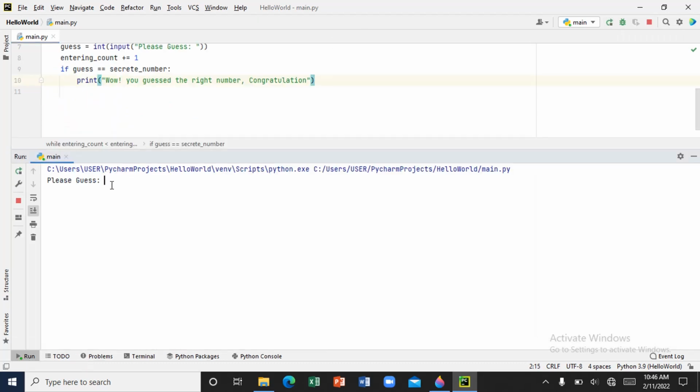So please guess. Let me say I guess 7. It's wrong. It's asking me to guess again. It's wrong. It's asking me to guess again for the third time. Okay, so now the program ends because I was not able to guess the right number. Remember, we are saying when you guess the right number, the program should print, wow, you guessed the right number, congratulations. But because I was not able to guess the right number, it ends here.